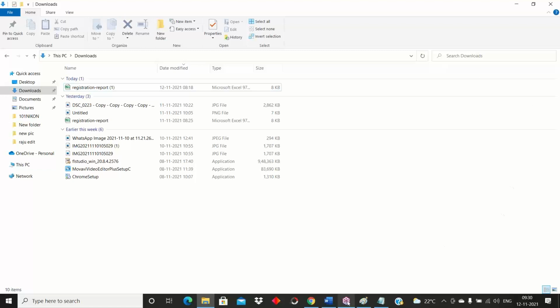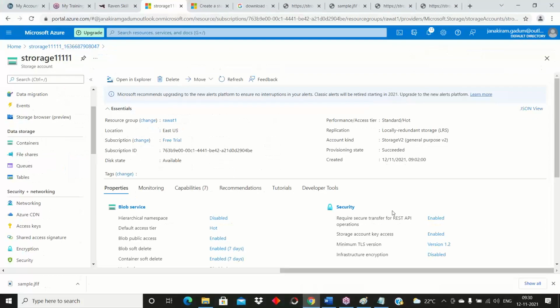So how to create it? What is the use of that? Who will use that? How many services are there inside? This much is clear. This much is enough for the storage account.